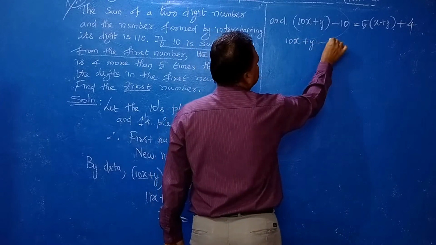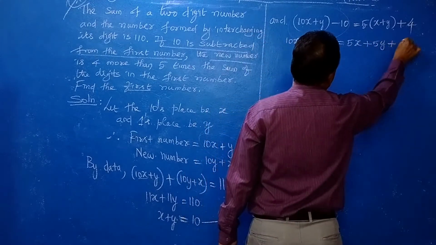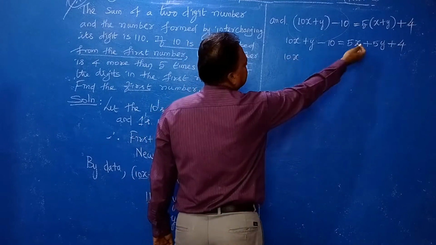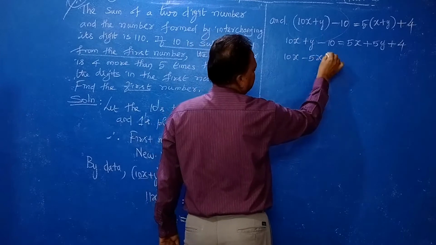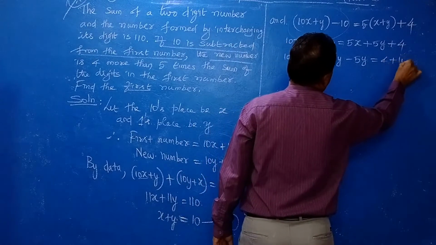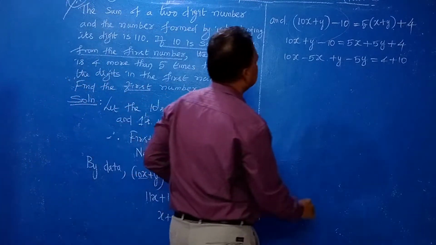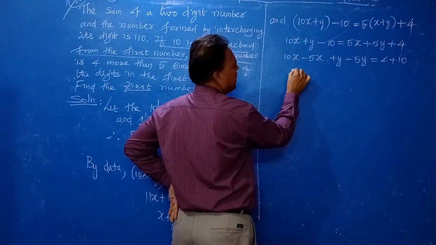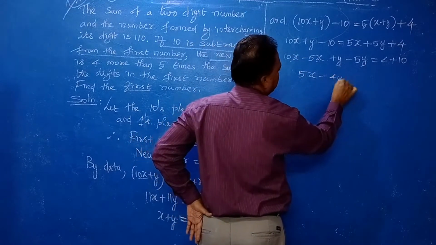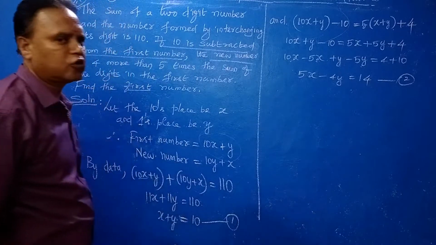10x plus y minus 10 equal to 5x plus 5y plus 4. Right? Now bring the x and y terms to this side. 10x minus 5x plus y, y also bring, 4 minus 10 bring that side means plus 10, right? 10x minus 5x means 5x, here minus 4y equal to 14. This is equation number 2.